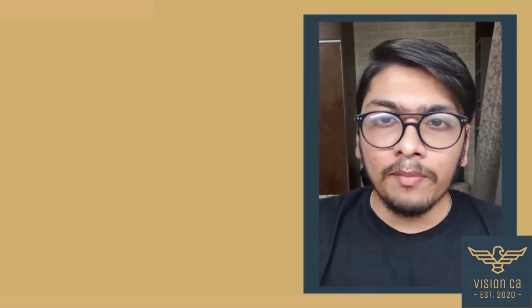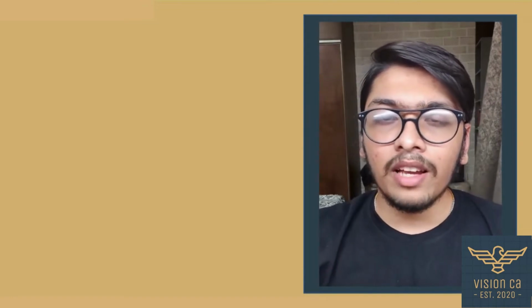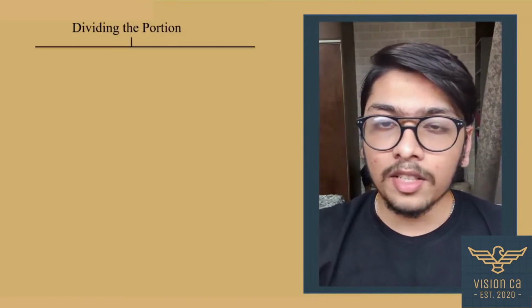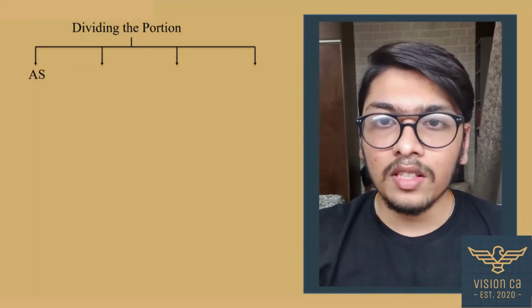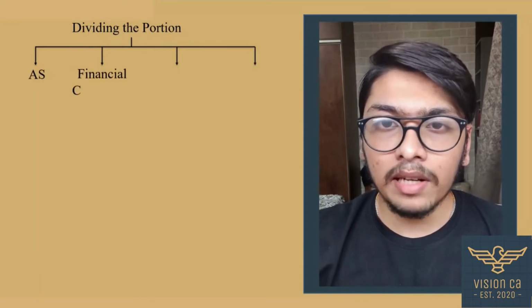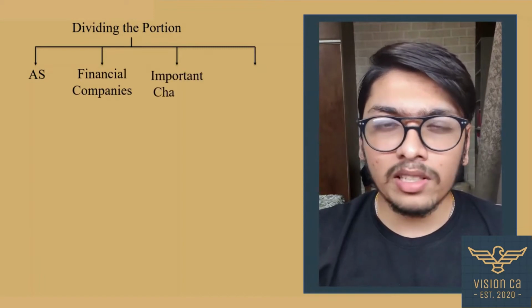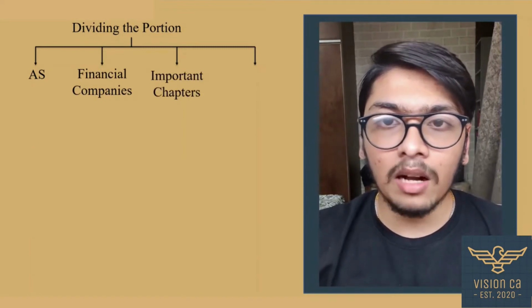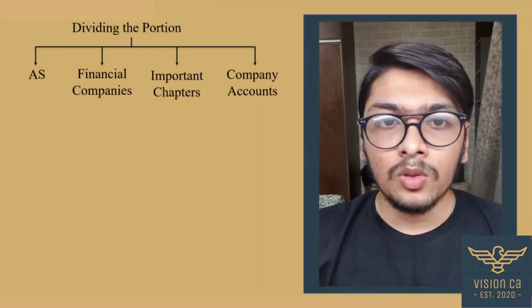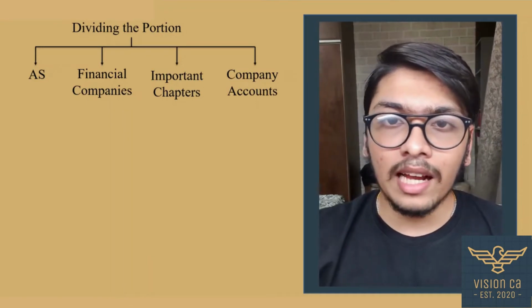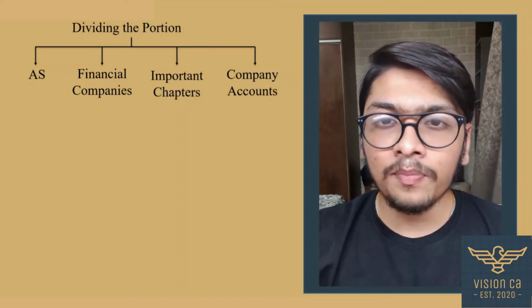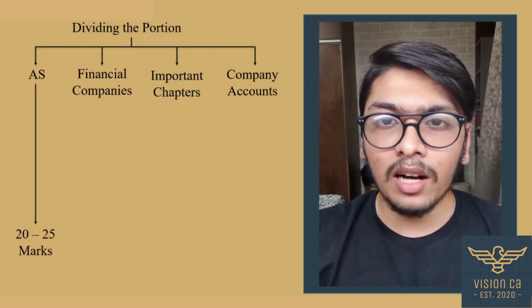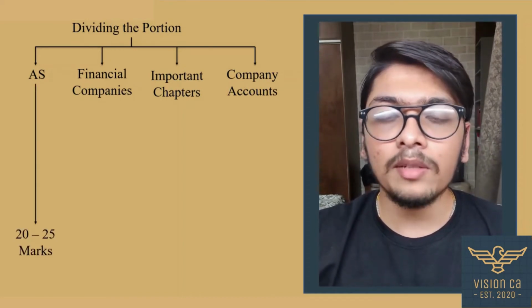The next thing would be regarding the portion, and we can divide the entire portion into 4 parts. The first part can be AS, which is accounting standards. The second part can be financial companies. Third part can be important chapters, and the fourth part can be company accounts. So the first part, accounting standards: we all know that question 1 is compulsory and it comes for 20 marks. We can expect 20 to 25 marks in the exam for part 1.